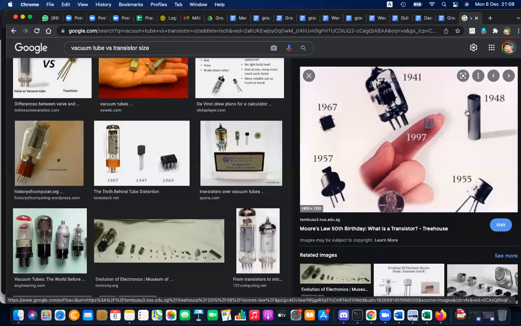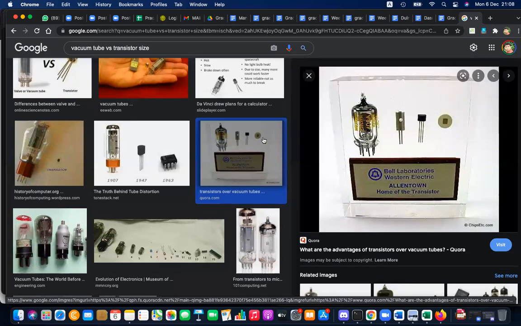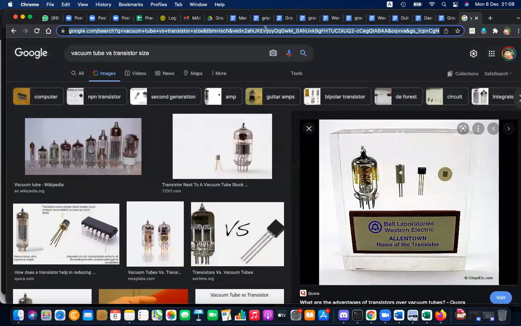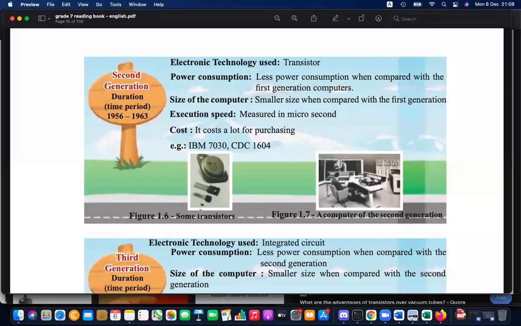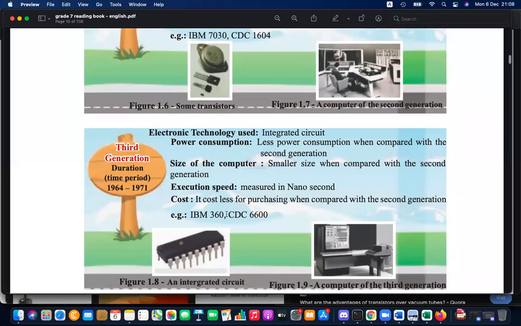So vacuum tubes, then the smaller one, then you have the transistors. Then finally, these are microchips, the smaller chips. It became smaller and smaller. The smaller it is, the way it is easier, right? Yes, it is affecting the computer also. The second generation computers like PDP or IBM 360.